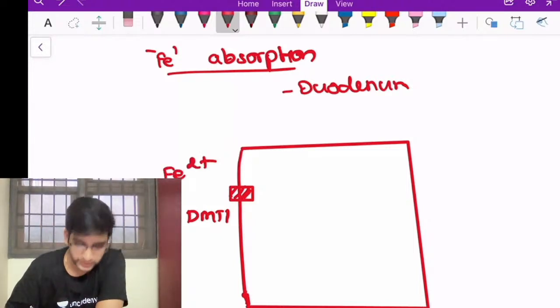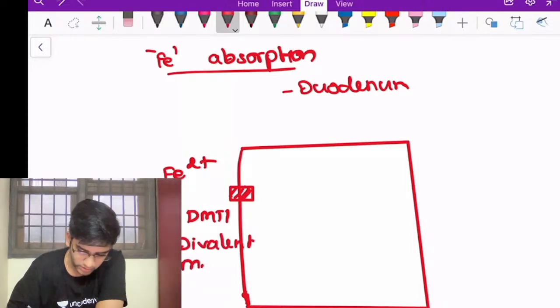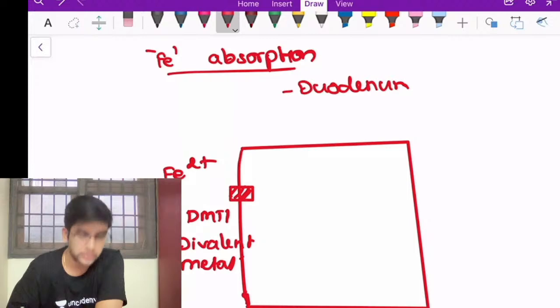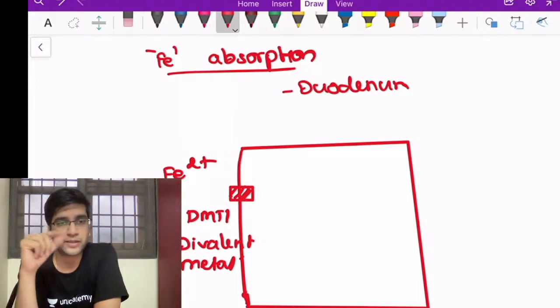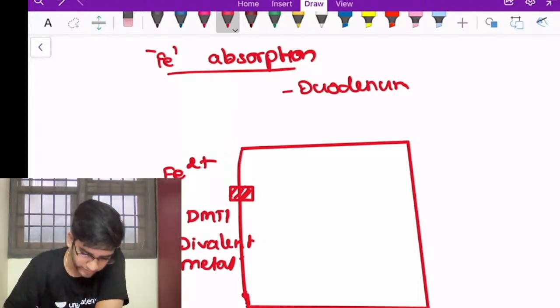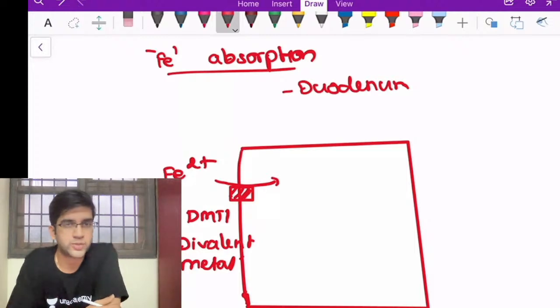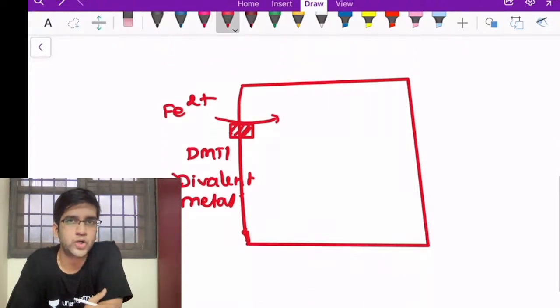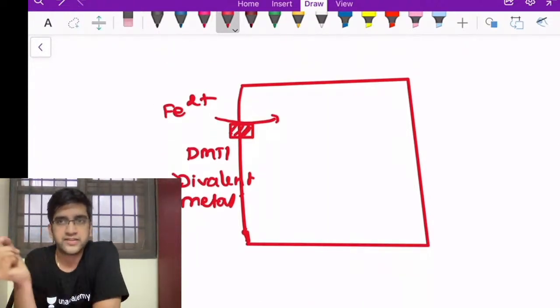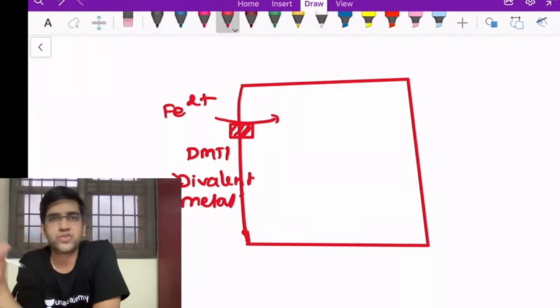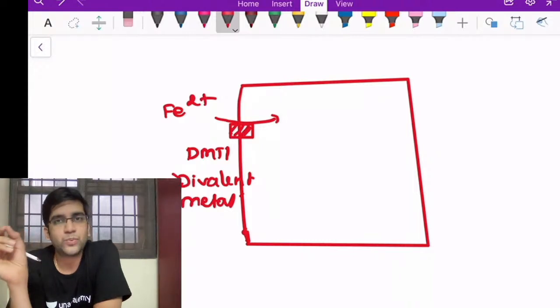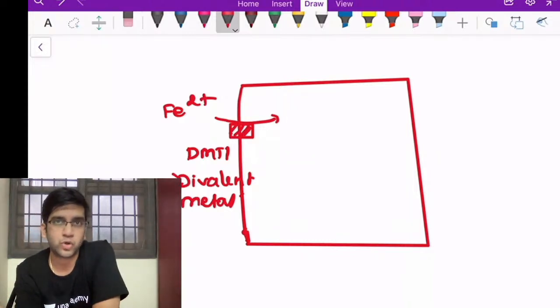DMT stands for divalent. So when I say divalent, it's not only going to help in the transport of your iron alone. Any divalent metal will go via this transporter. It's going to go inside, right? So with the help of the divalent metal ion transporter, let's assume that iron has gone into the duodenal epithelial cells. See, the absorption of iron is totally need dependent. It's not like any other nutrient, where I eat it and my body should absorb it. It's never like that. Only when there's a requirement will iron go into my serum or blood.